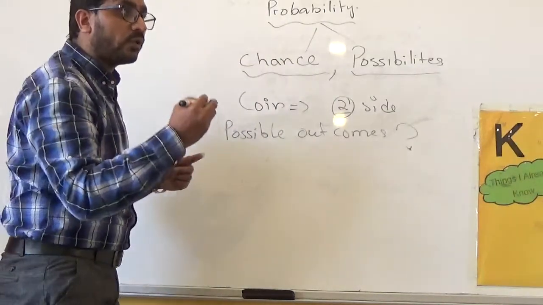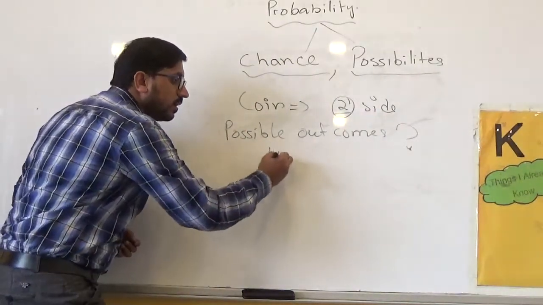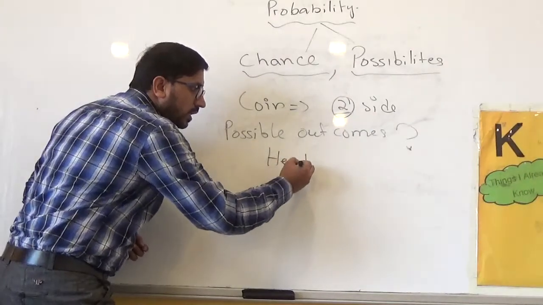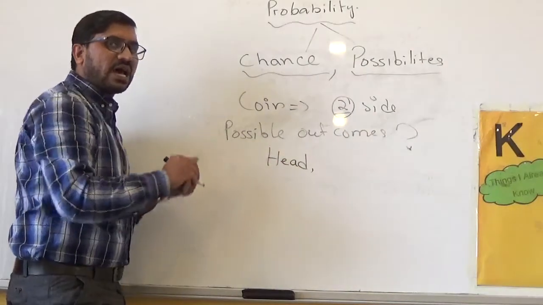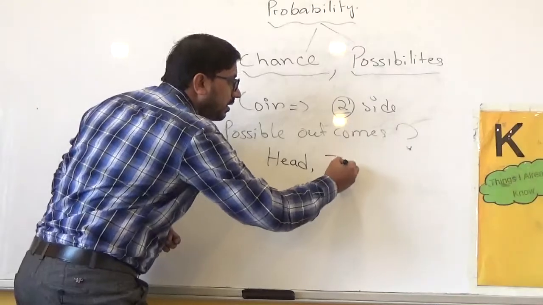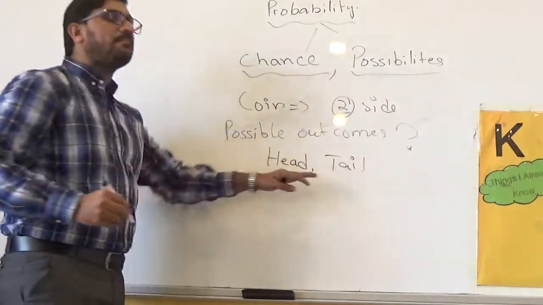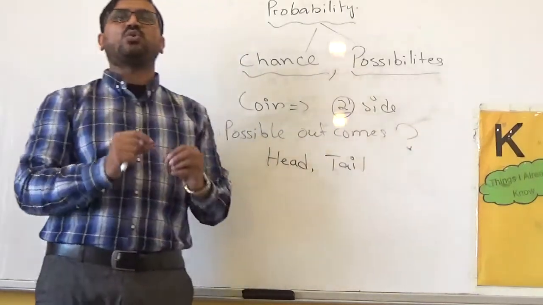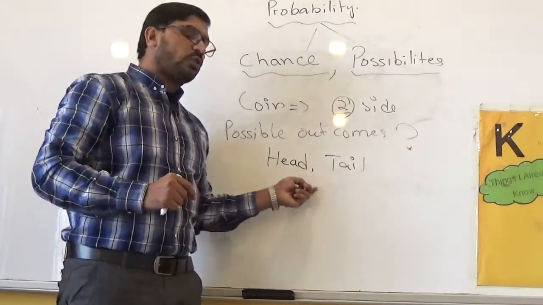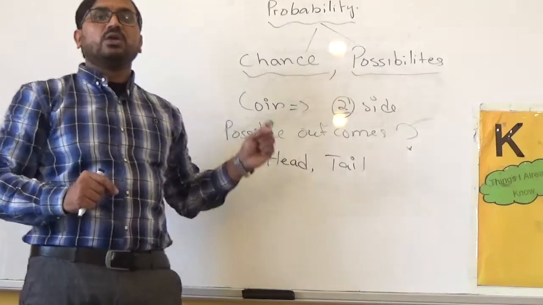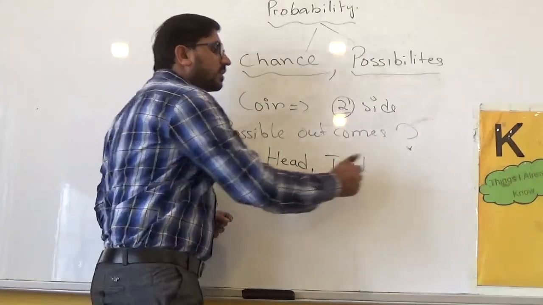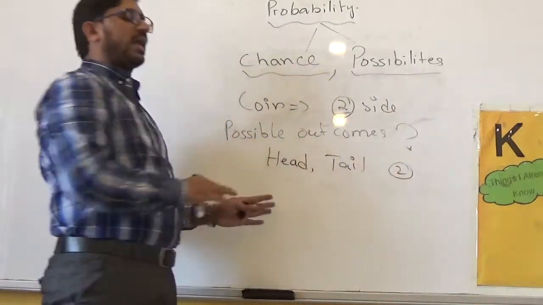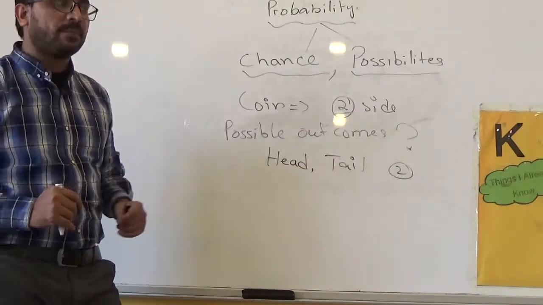outcomes for a coin. And what are those possible outcomes? When we toss a coin, you will see a head or a tail. So those are the possible outcomes. These are the only two chances, the only two possibilities which you can have from a coin. So the total number of possible outcomes is 2, whether it will be a head or a tail.